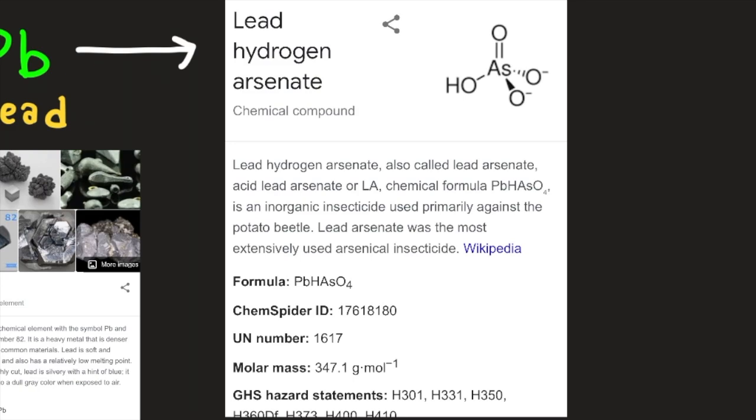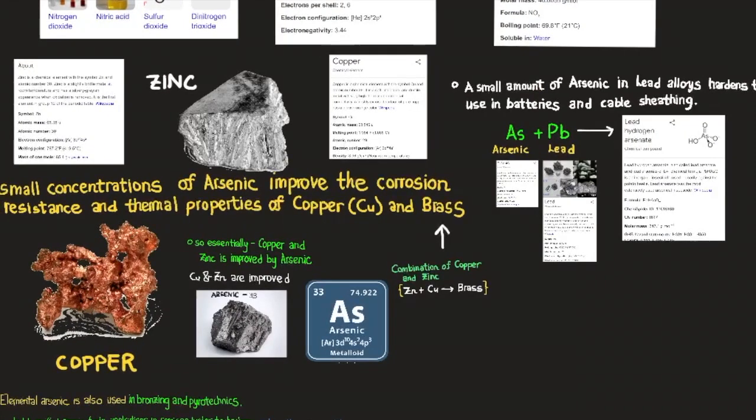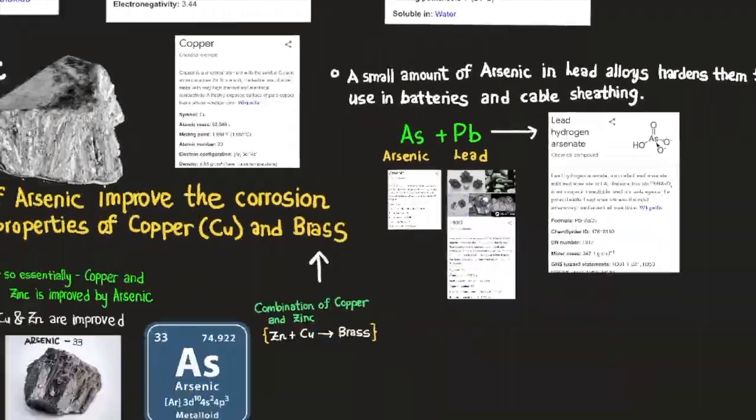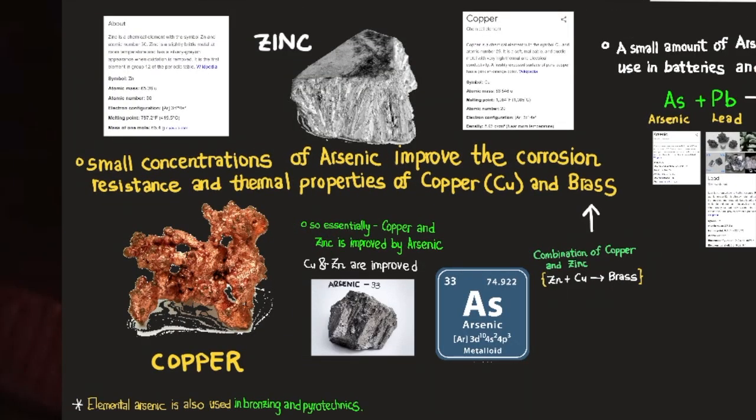Its UN number is 1617. Its molar mass is 347.1 grams per mole. It's used in batteries and cable sheathing. So small concentrations of arsenic improve the corrosion resistance and thermal properties of copper and brass.